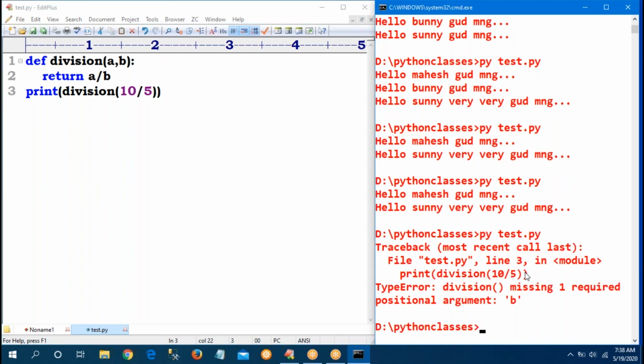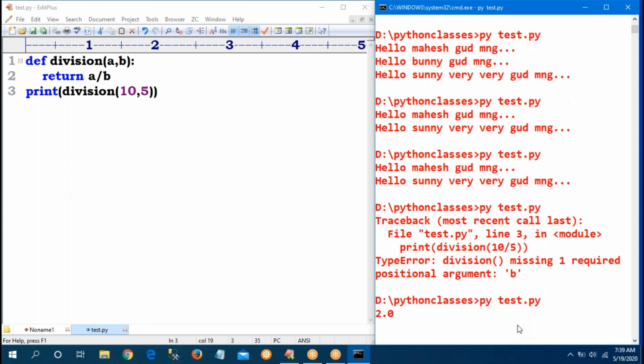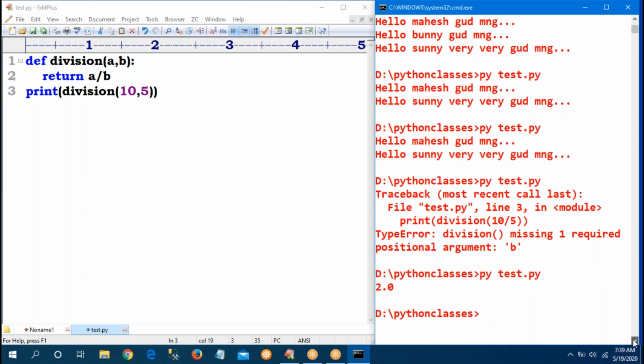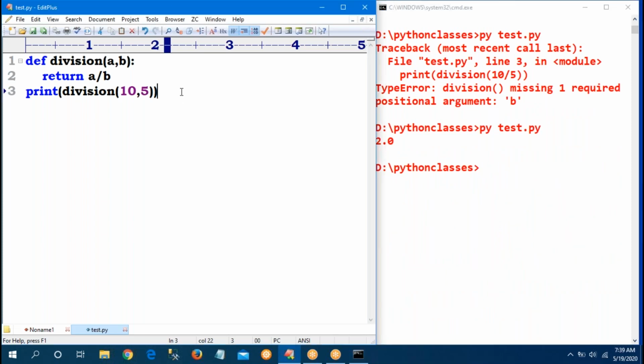2.0. Perfect. Because I'm dividing two values, I gave 10 comma 5. So now copy. Next, 10 comma 0 I'm giving.